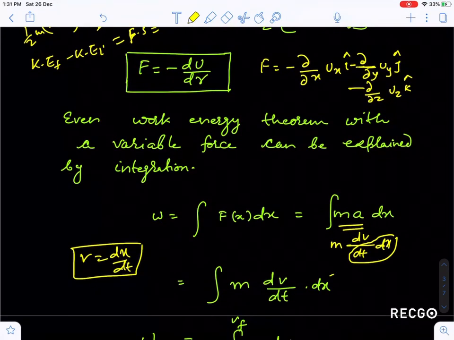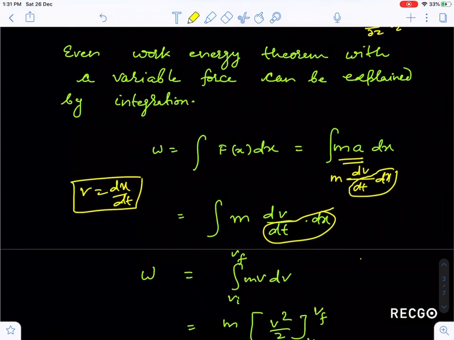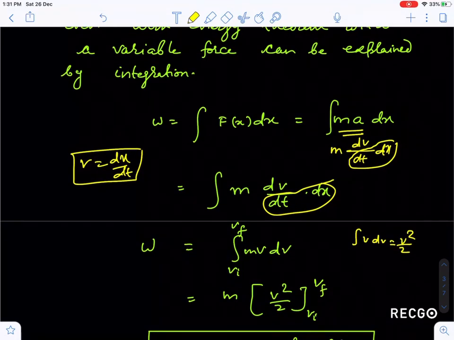So this becomes m v dv, and taking the proper limits, v initial to v final, I know that the integration of v dv is nothing but v square by 2. So I wrote m v square by 2, integrated from v initial to v final.